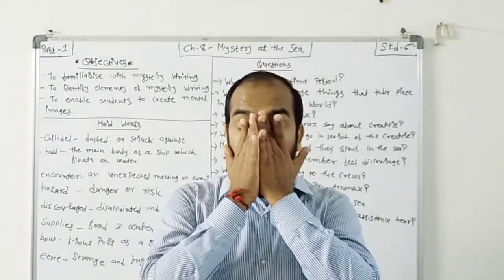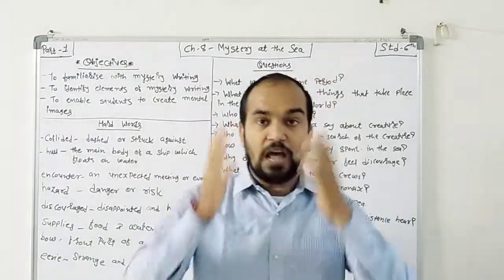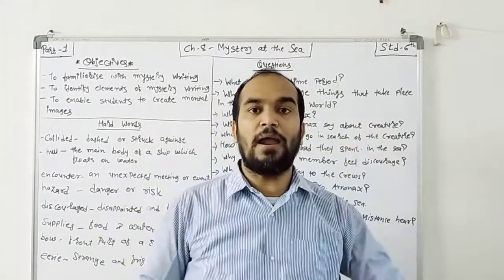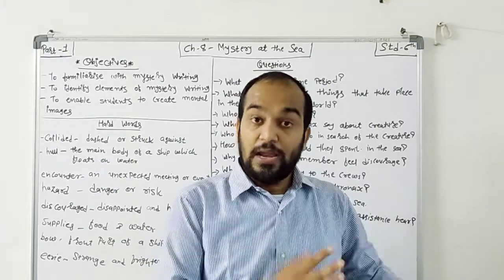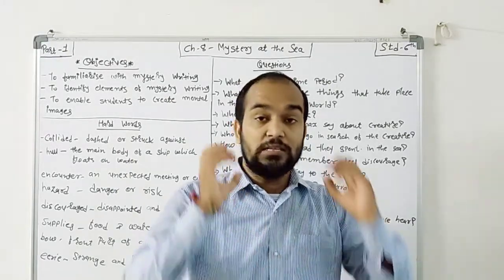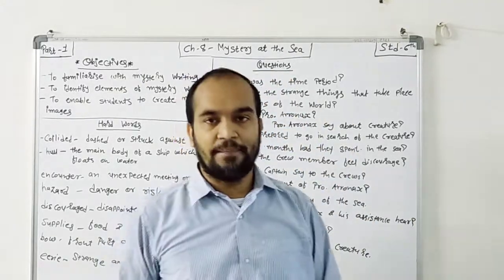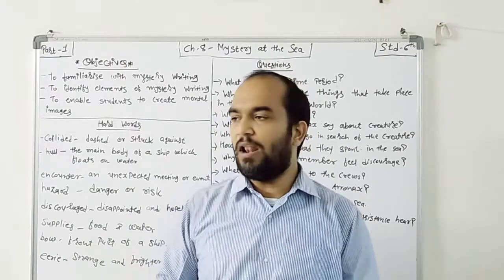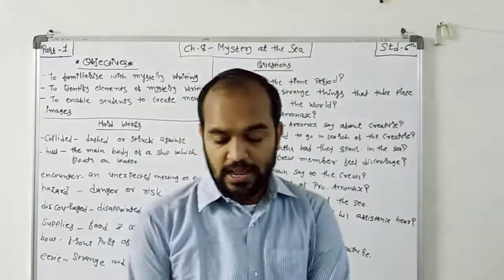Whatever things the writer presents here, we have to create images in our mind: these are the things that will happen, or happened. I hope students you understood the introduction of the chapter very well. Now I will start chapter reading and explanation.